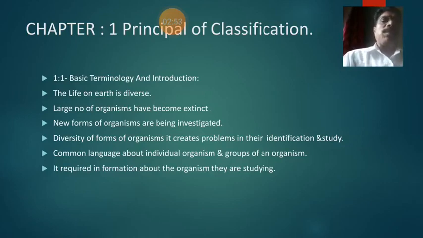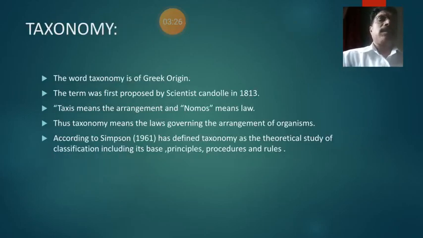A number of organisms are present on the earth with similarities, so we cannot identify each animal easily, and these problems are solved by the study of some principles. A common language about individual organisms and groups of organisms is required, along with information about the organisms being studied.